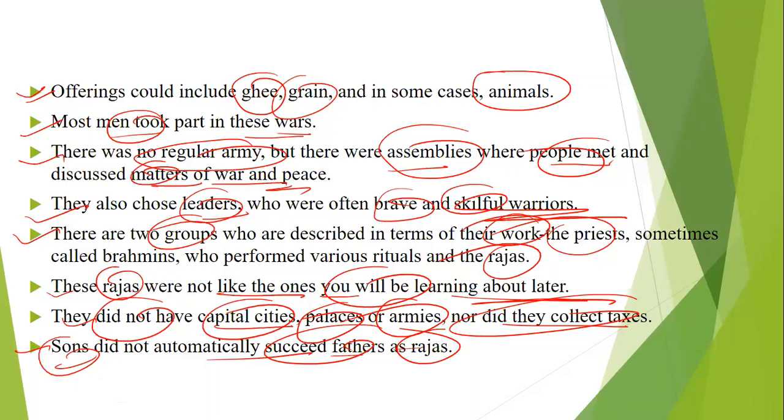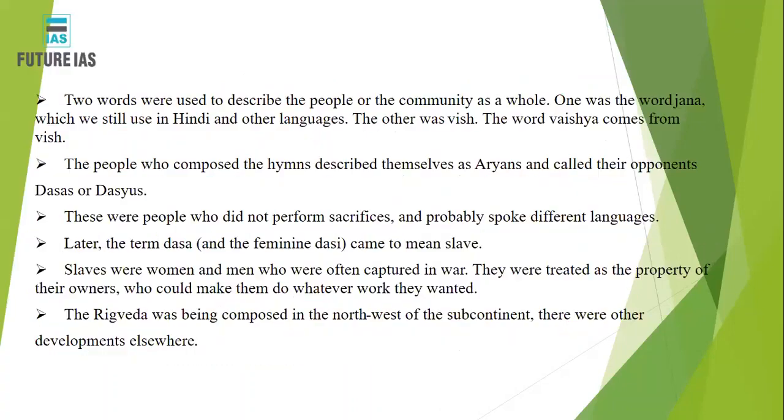Those among the people who were brave and skillful warriors. There were two types of people: the priests and the rajas, and these rajas were different from the rajas that we learned about in the medieval Indian period, right?